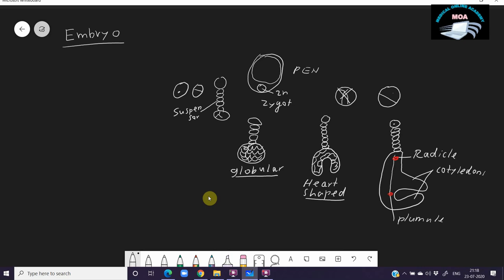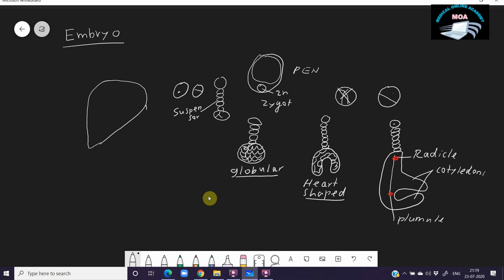After the embryo formation, let us study briefly the structure of the dicotyledon embryo and the monocotyledon embryo. The diagram given in the NCERT textbook is a little complicated, with the monocotyledon and dicotyledon structures given together. So let us study them separately. Here we have already taken the dicot embryo, and the monocot embryo is seen here. Suppose this is a wheat seed.